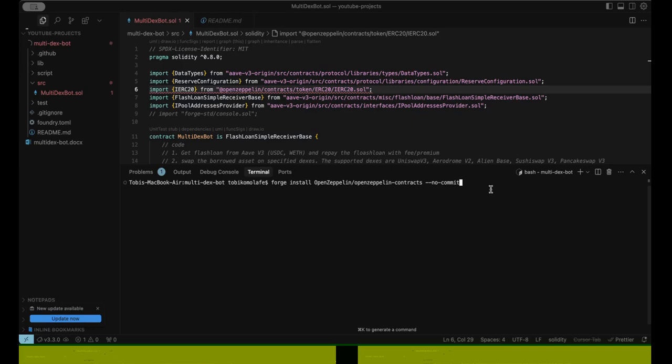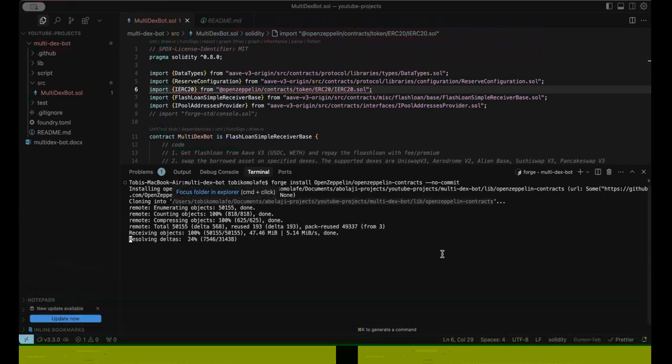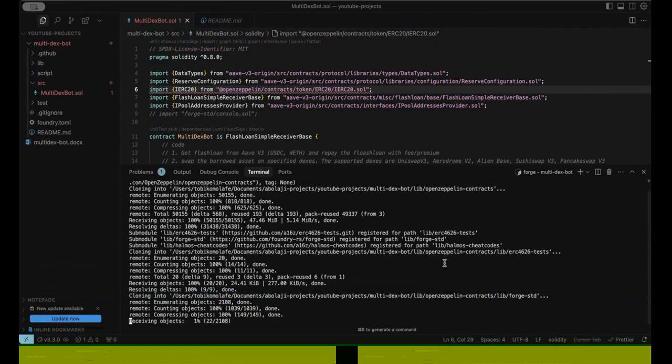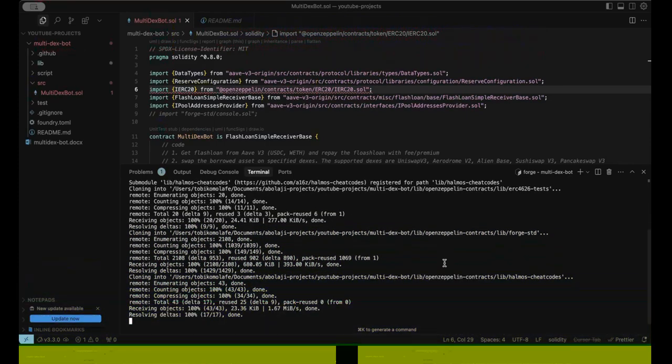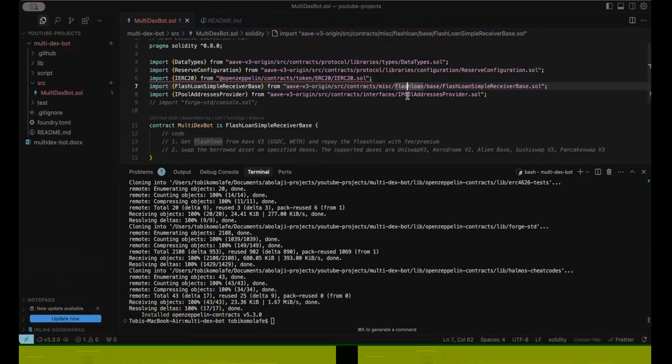Yeah, I was getting an error with the installation of OpenZeppelin before, but I hope I have resolved it now and it's working well. So this is actually the correct command to install OpenZeppelin: /OpenZeppelin contracts dash no commit. So it's running now. We just need to wait a couple of seconds for it to be done. Right, it seems we are ready. Yeah, the installation is complete now.